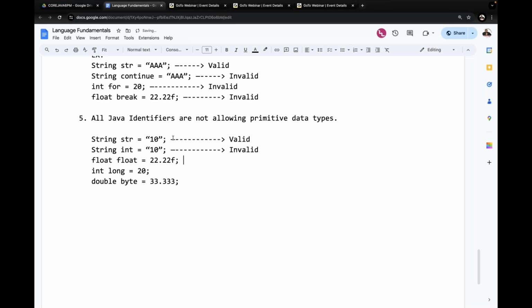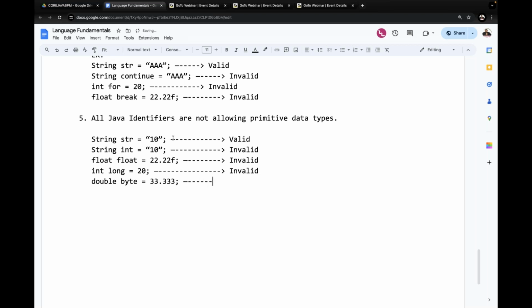Next one, float float is equal to 22.22f. Again, the float variable name is a data type, so this is an invalid case. Int long is equal to 20. Here long is a primitive data type that we have used as a variable, so it is invalid.